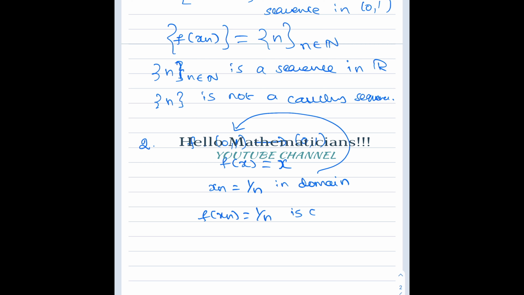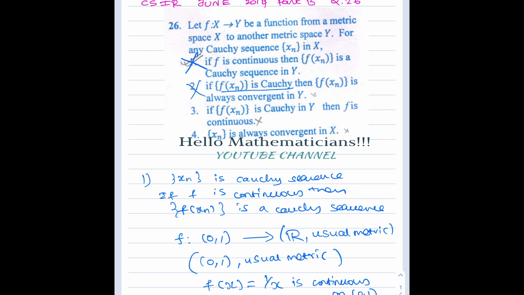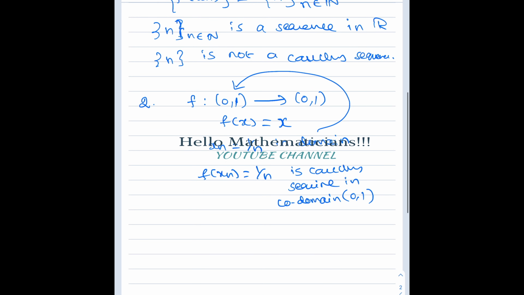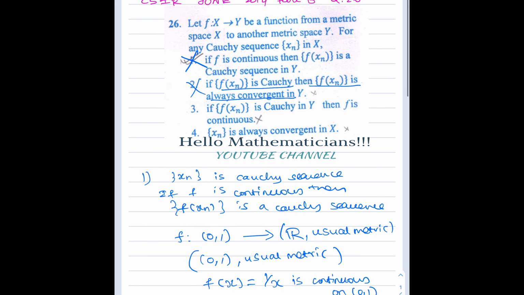Therefore, f(xn) is a Cauchy sequence in the codomain (0,1). Now they are saying that if f(xn) is Cauchy, then it is always convergent in Y. To show the second option is wrong, you need a Cauchy sequence in the domain whose image is a Cauchy sequence that is not convergent.